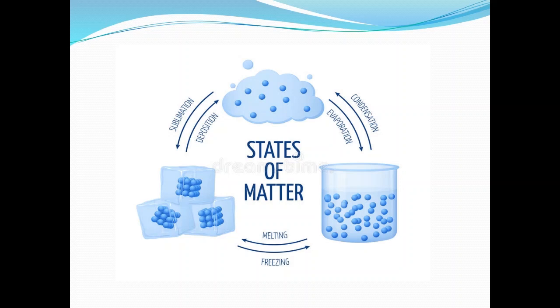So solid to liquid and liquid to gas we are able to convert by applying heat energy. Similarly, the reverse process can also happen, that is from gas to liquid and liquid to solid. Gas to liquid we can convert by reducing the heat energy, or by cooling it. Similarly, liquid to solid we can do by cooling. As we can see daily in our households, we get ice cubes by keeping water in the refrigerator. That means by cooling the water we are getting the solid. So these processes are reversible: by supplying heat energy we can convert solid to liquid, and similarly, by cooling the liquid we are able to get the solid state.